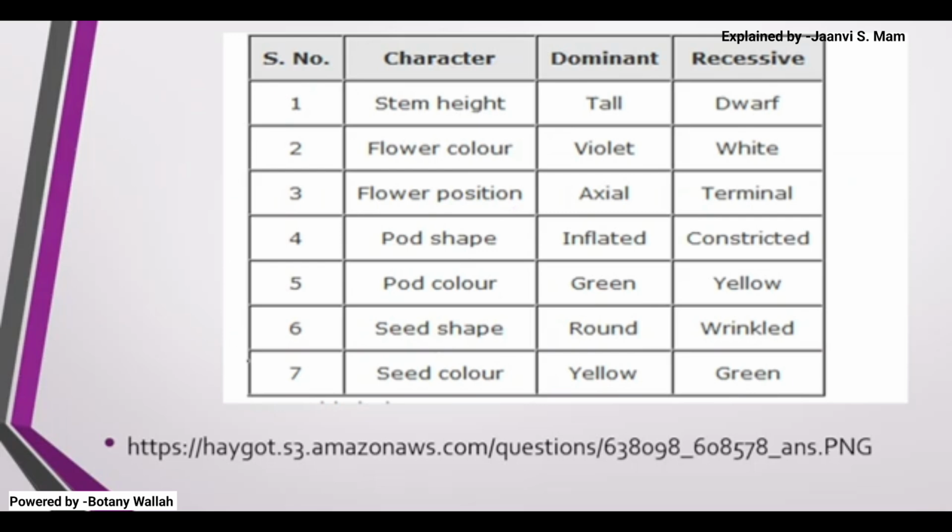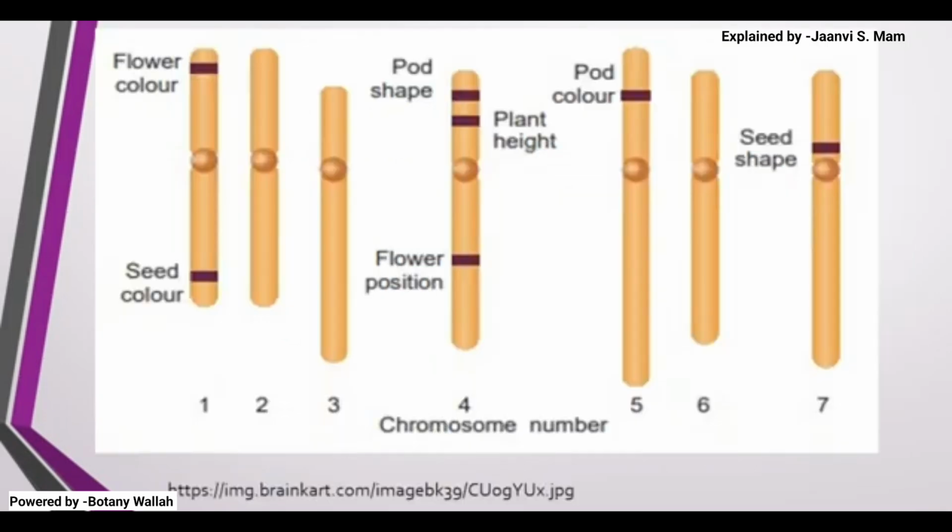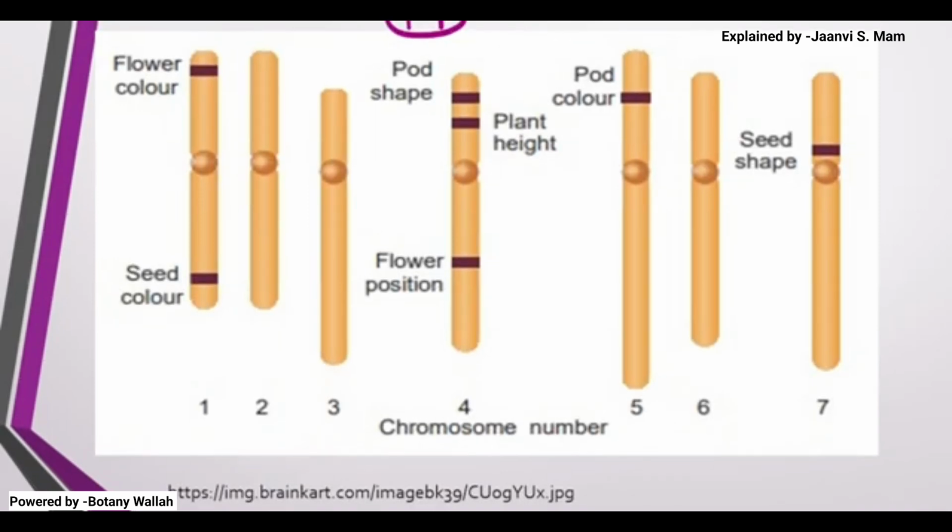So there are 7 genes. If we are saying 7 characters, it means 7 different genes. The number of chromosomes in the garden pea plant is 14. This plant is known as Pisum sativum, and it has 14 chromosomes. Here we are speaking about 14 chromosomes, which means 7 pairs of chromosomes. So we have taken these 7 chromosomes here.